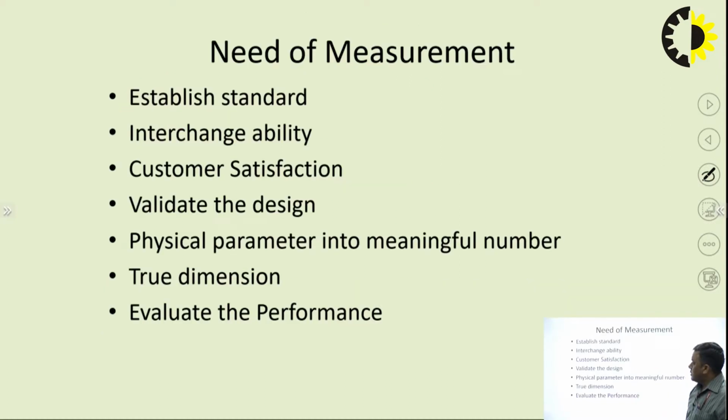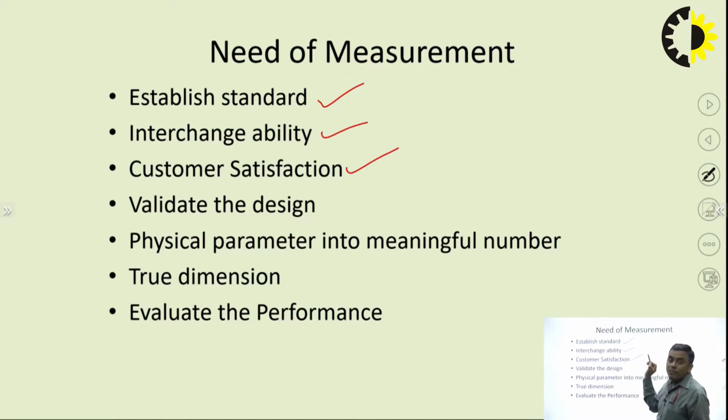Need of measurement. This can be a question. Why do we go for measurement? To establish certain standards. Now it is clear, because when we do certain measurements at regular intervals, then we can establish certain standards. This is the desired thing. Interchangeability is another purpose, because if we know the dimensions of parts, then we can perform the interchangeability between parts if the exact one is not available.